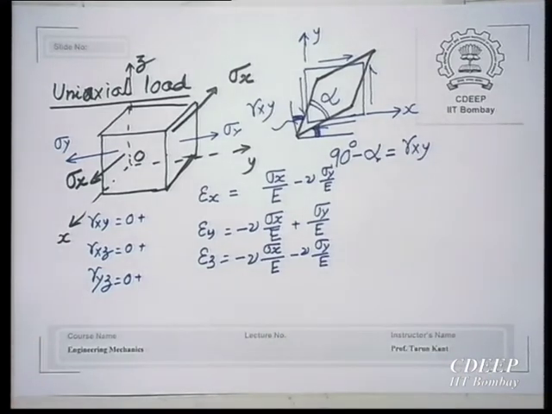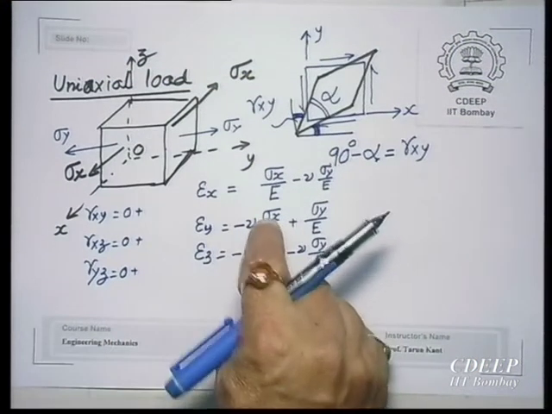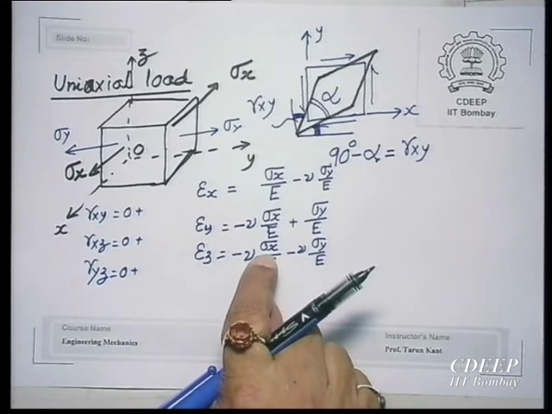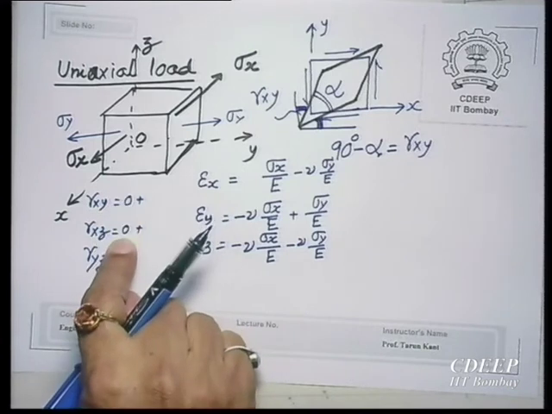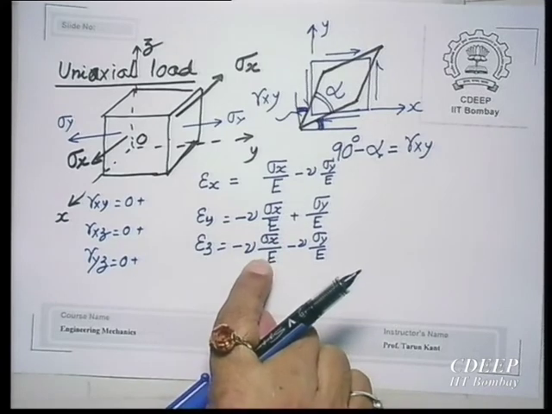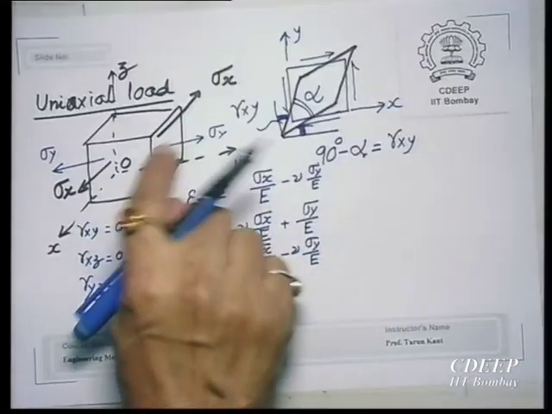See, this you do not have to remember. If you are attentive and listening to me carefully, then the logic will come one by one. First, I have applied only sigma x on the cube, on a 3-dimensional element. Only one stress component is applied. It will elongate here, reduce here, reduce here. Clear? No shear strain because the 90 degree angle is maintained. So, no shear strain, only normal strains. Okay. Next one, I am applying sigma y.